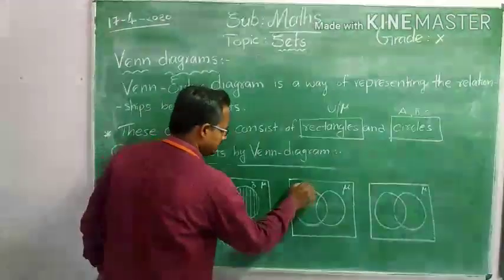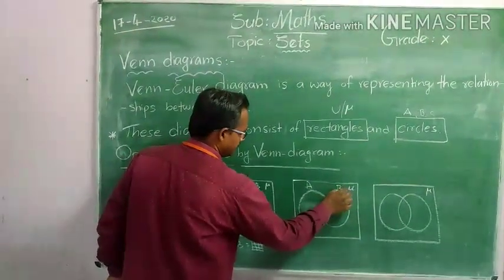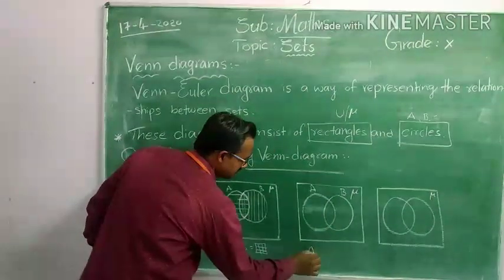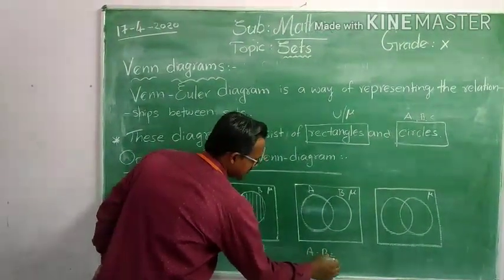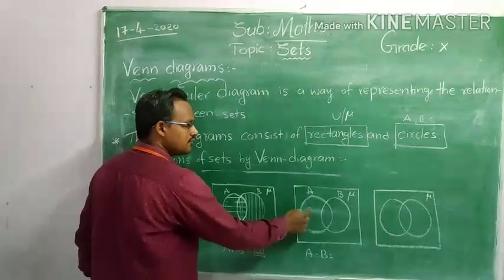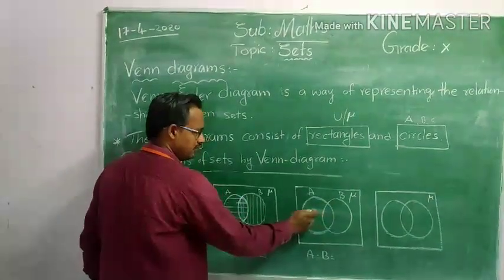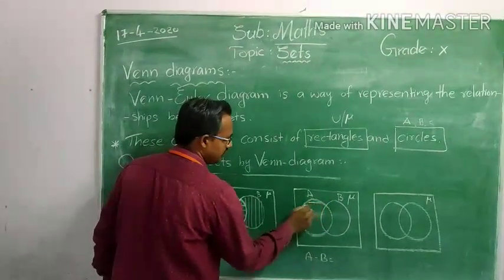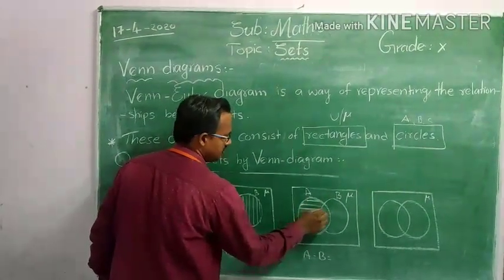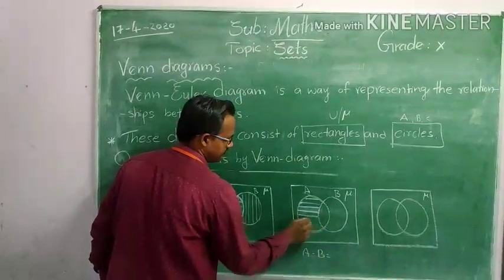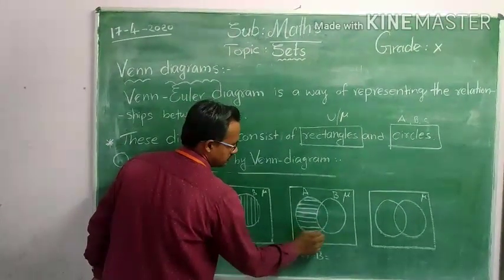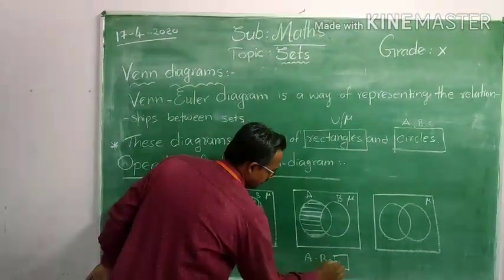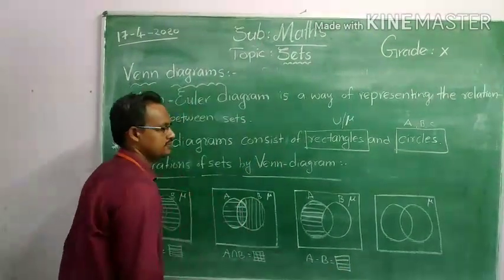And the next one is the operation difference. As we know, A minus B means only the elements of A. If any element of B is in that A, we have to remove it. That means this part we should not shade. We have to shade only the part of A. So this is known as A minus B.